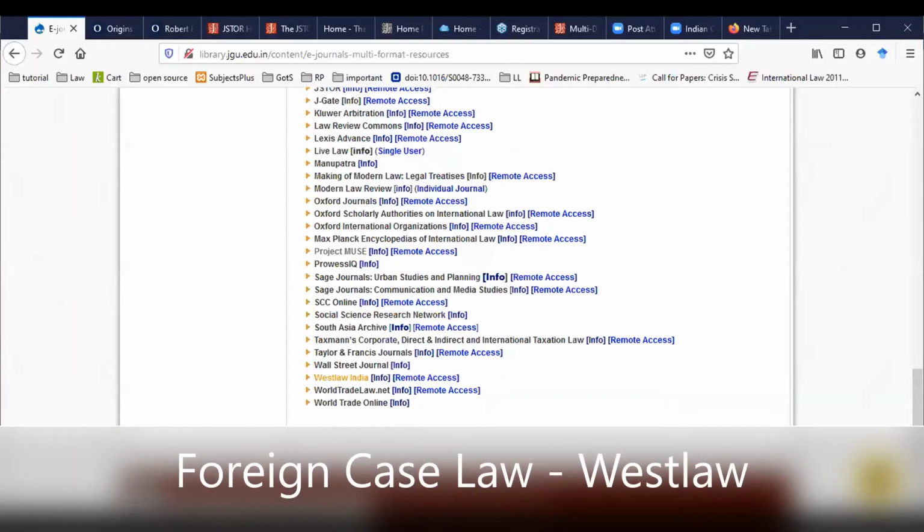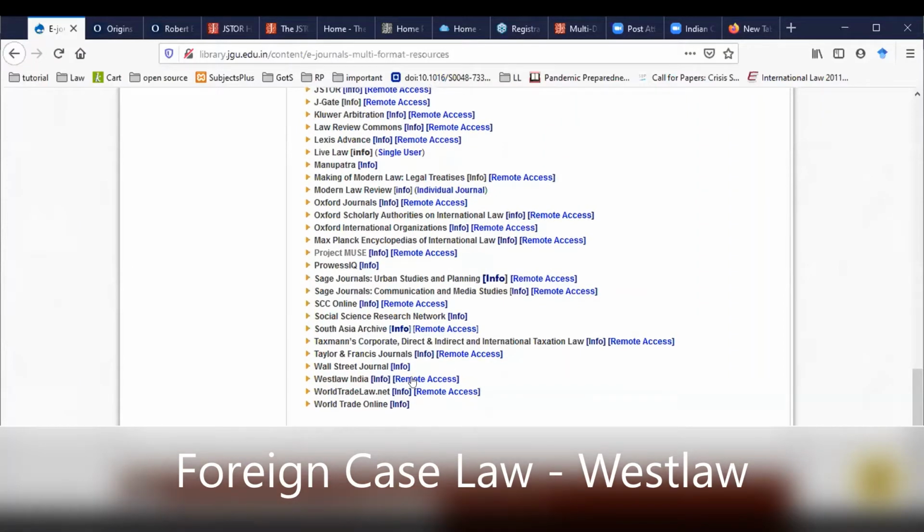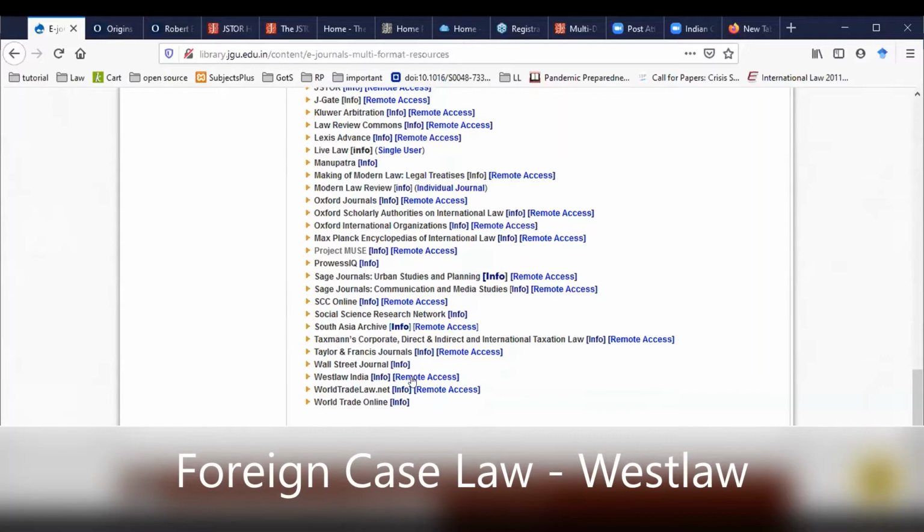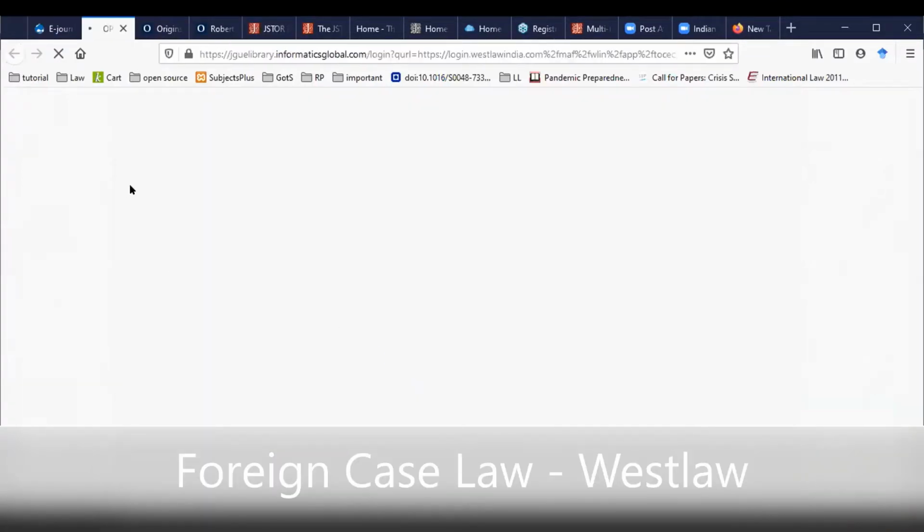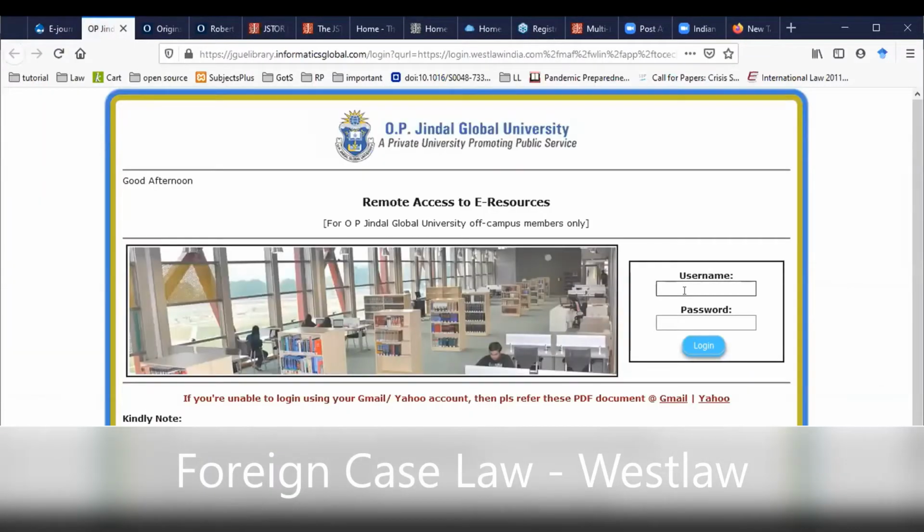List out here for all the resources, and right at the bottom we have Westlaw India. We are going to access it remotely. So here I click on remote access. As you all know, your username will be the first part of your email ID.